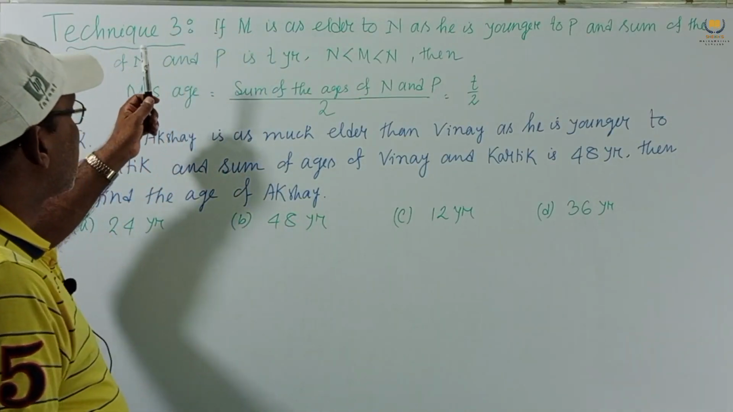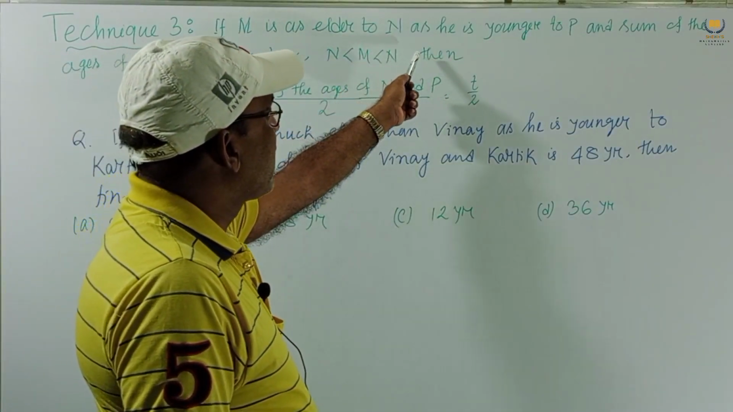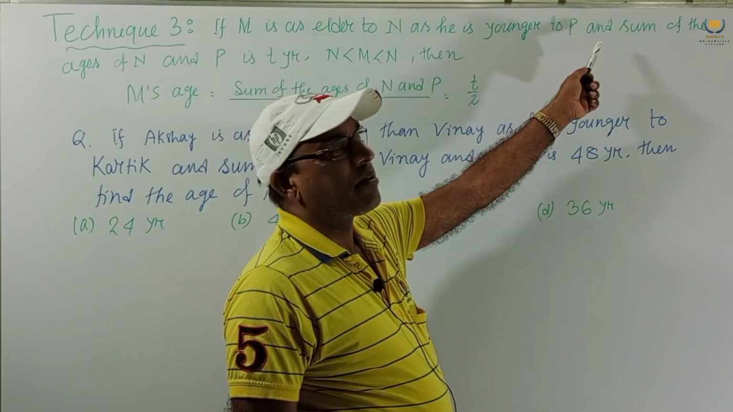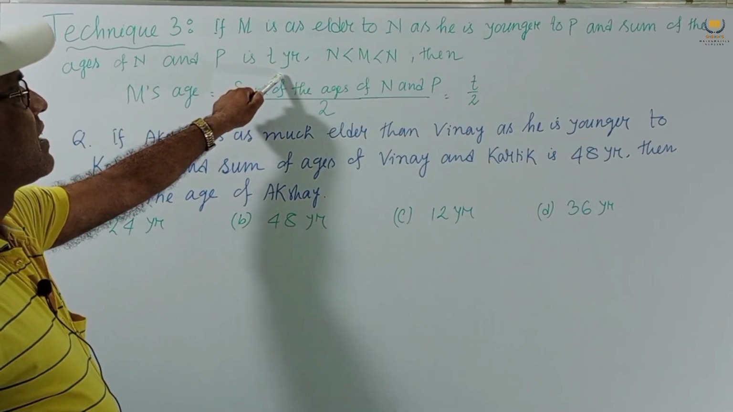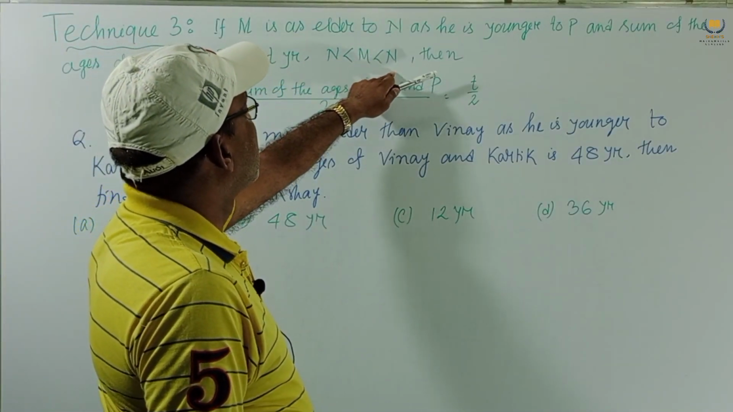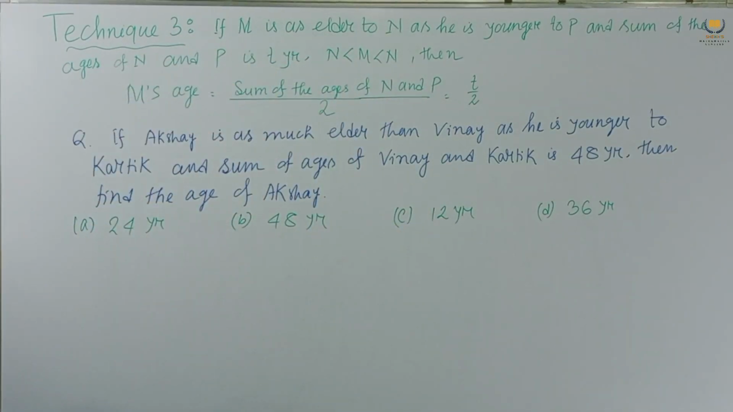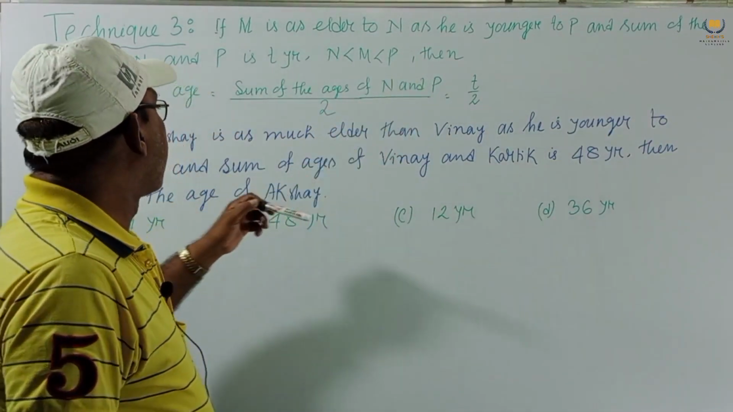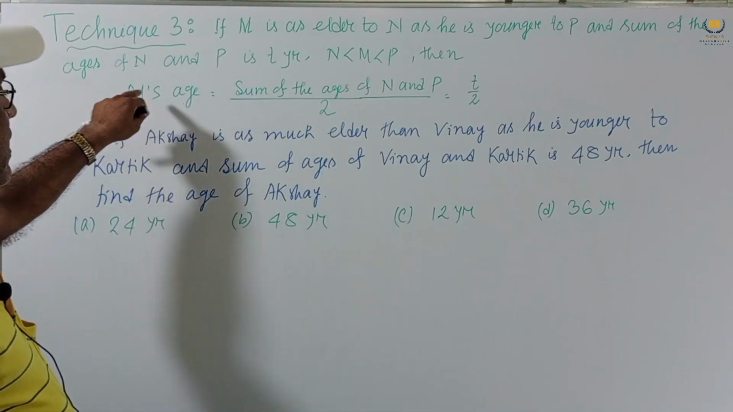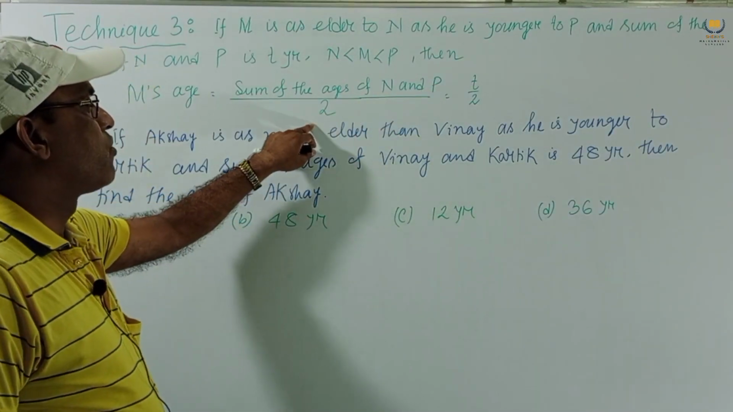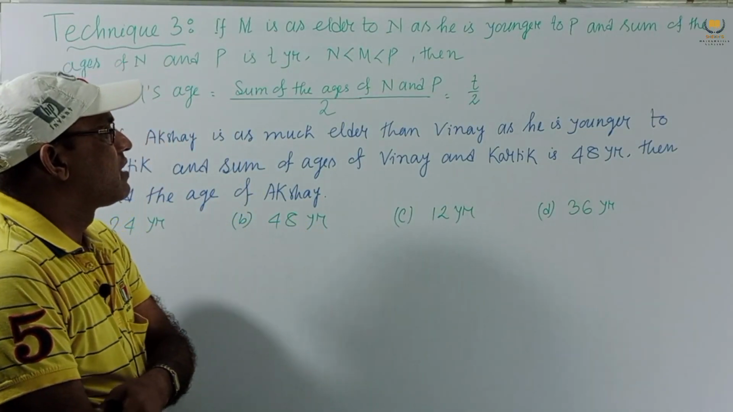So the problem is: if M is as much elder to N as he is younger to P, and the sum of the ages of N and P is T years, so N is less than M, and M is less than P, then M's age is the sum of the ages of N and P divided by 2, and since the sum is given as T, the answer is T by 2.